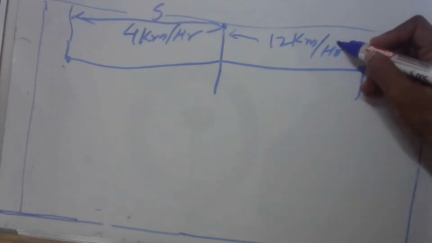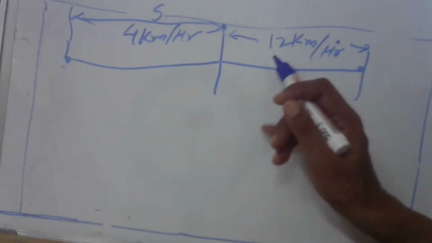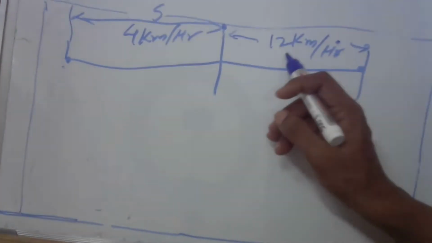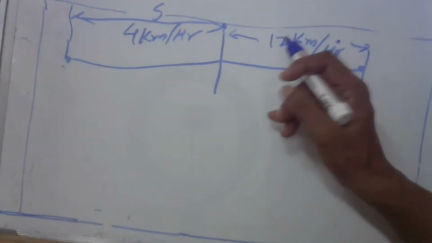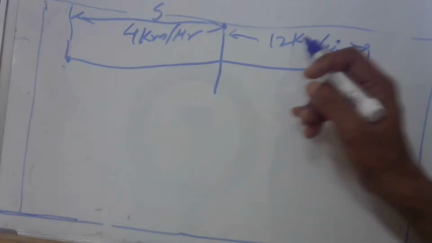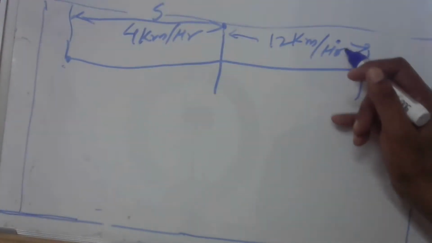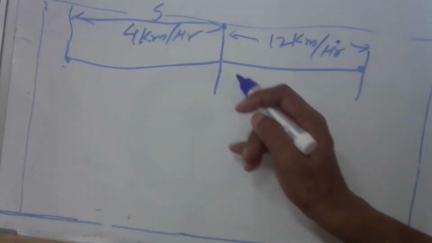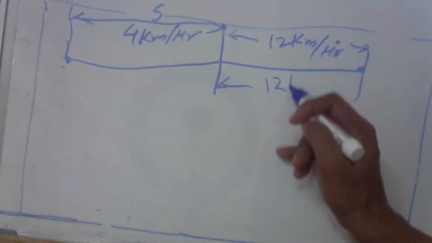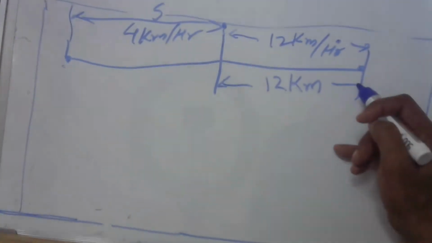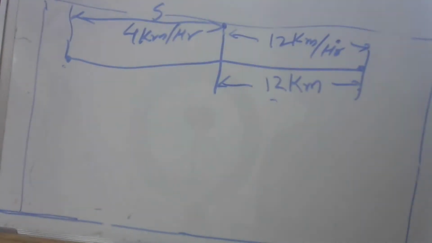If this hour is a unit, we would know how much time he took to travel this distance, because for averaging we need the time he took to cover the distance. If I say 1 hour, 12 kilometers, imagine he took 1 hour, so this distance is 12 kilometers. It doesn't matter what this distance is, that distance is also the same, right?